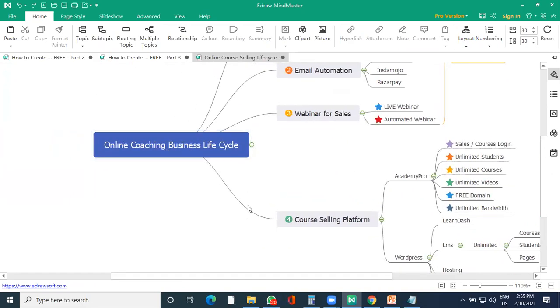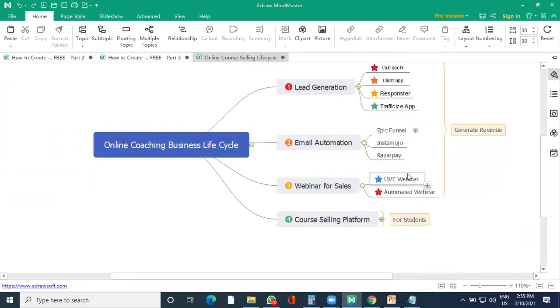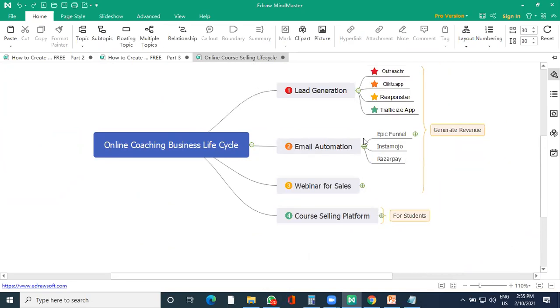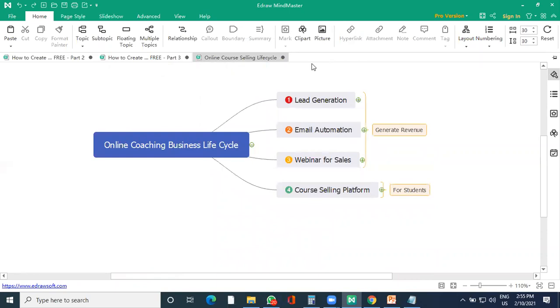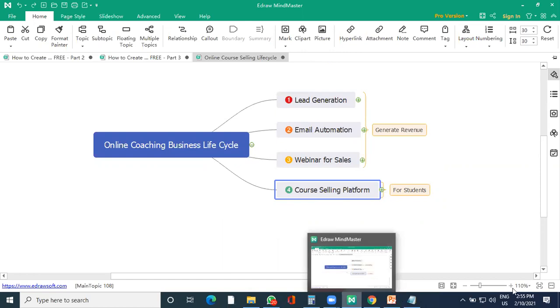So in case you want to understand how a person can do this, there are a lot of people talking about various platforms. They have not even thought about it, they only talk about how to create course, how to sell course, but these are four different pillars which are important. And right now we are providing all the solutions to you in Academy Pro.